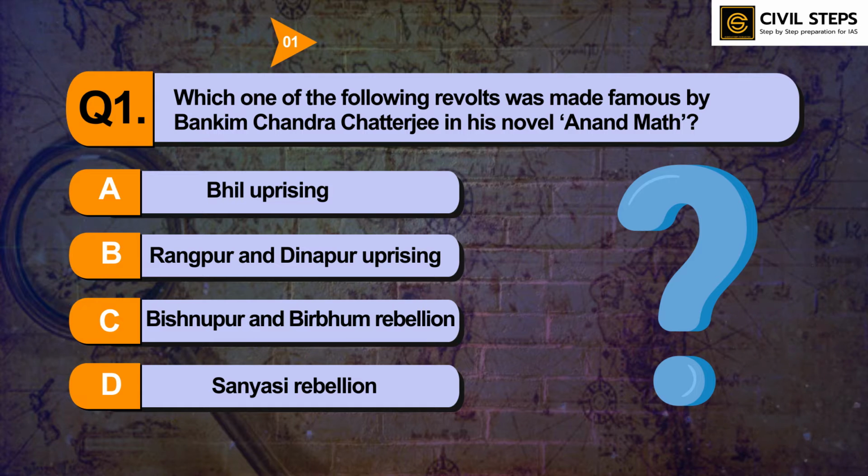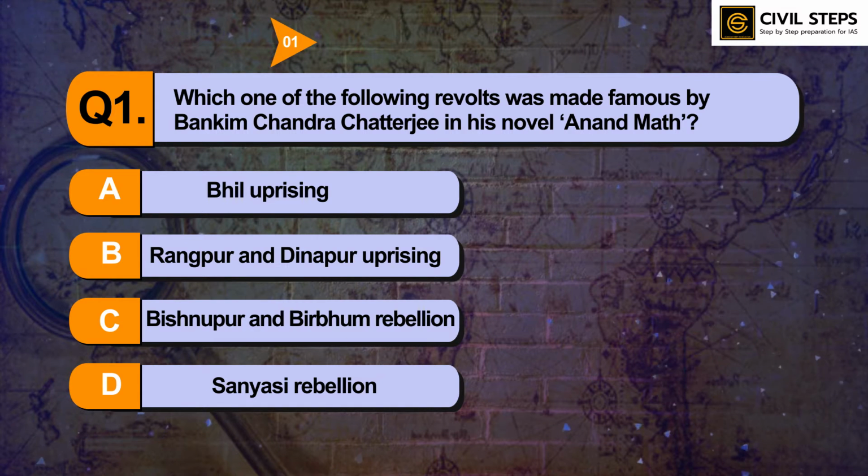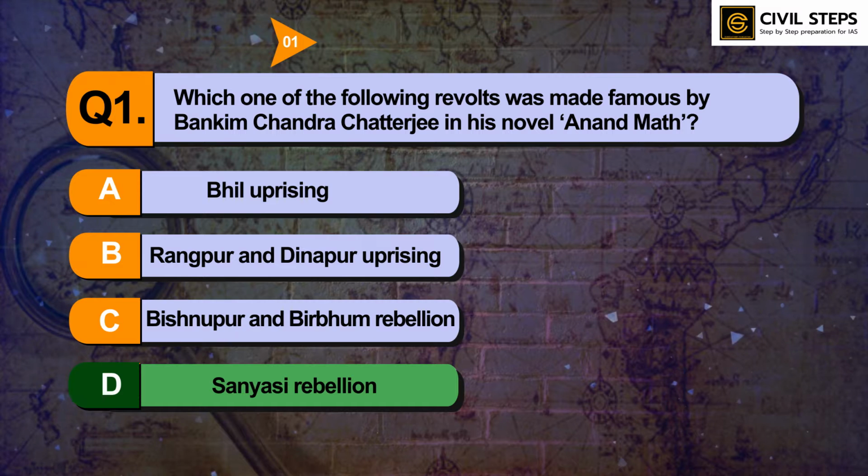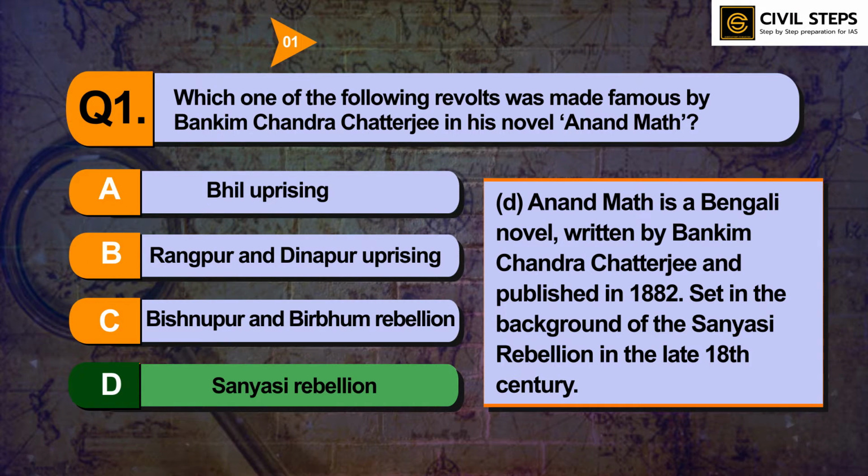So I hope you have written the answer. The answer of this question is option D, Sannyasi rebellion. Anand Math is a Bengali novel written by Bankim Chandra Chatterjee and published in 1882, set in the background of the Sannyasi rebellion in the late 18th century. Friends, this topic of rebellions and uprisings is very important from the UPSC exam point of view. You can cover these topics from standard sources. You should cover this topic very holistically because it has a large probability of coming in prelims.